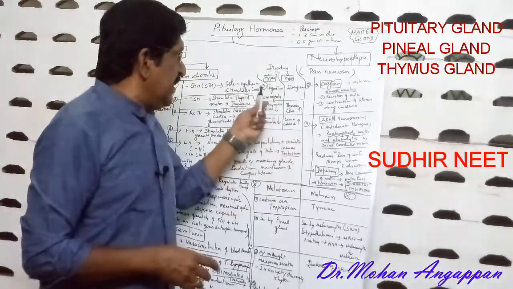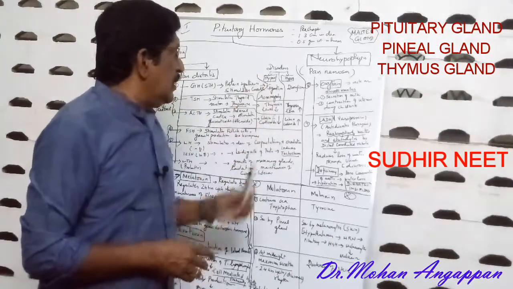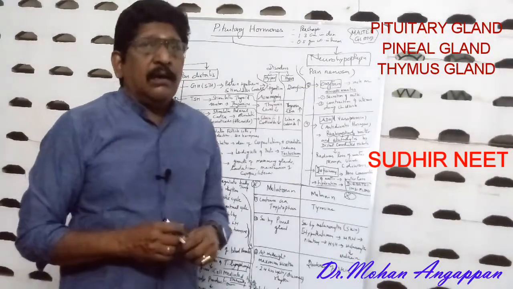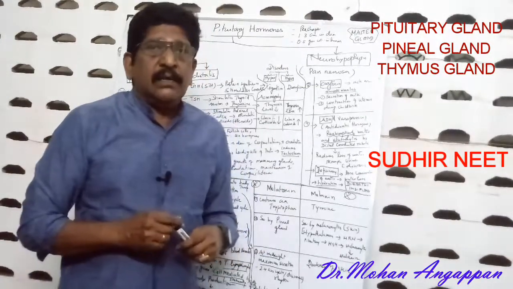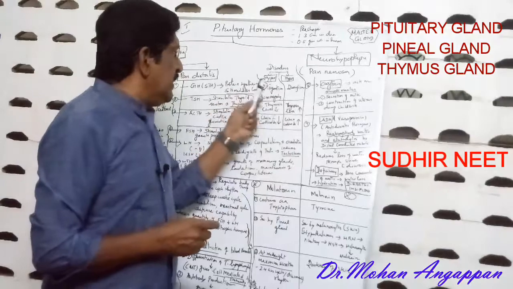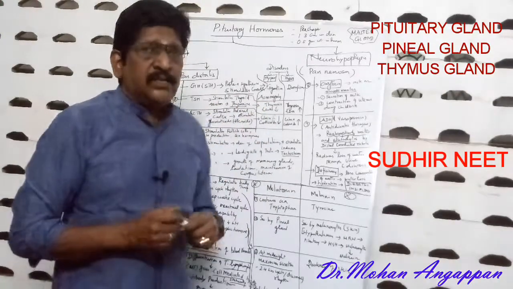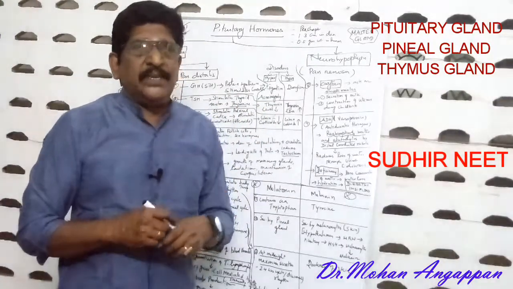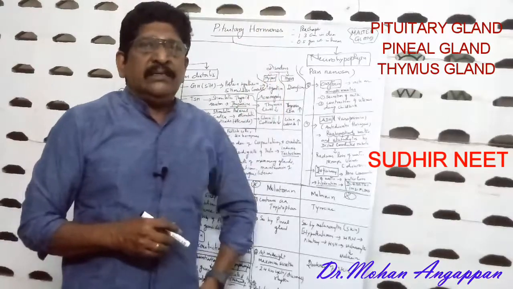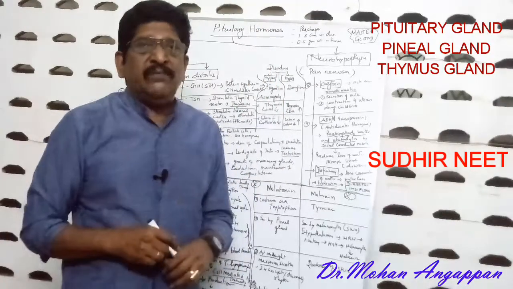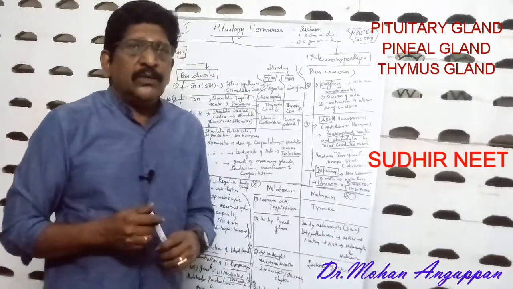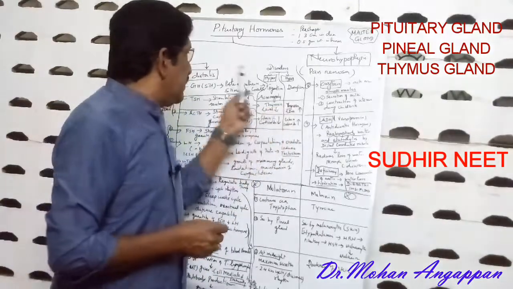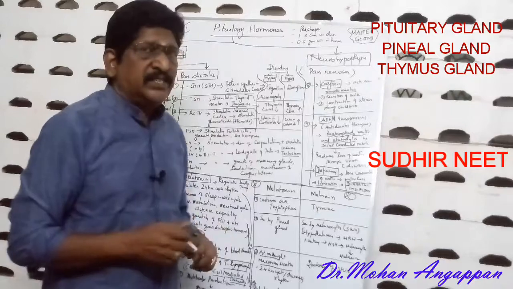If it is secreted more, what happens? The secretion is more, then a disease called gigantism will occur. Gigantism means people will be gigantic, having about 7 feet height. So that is the effect of hypersecretion of the GH or the STH.